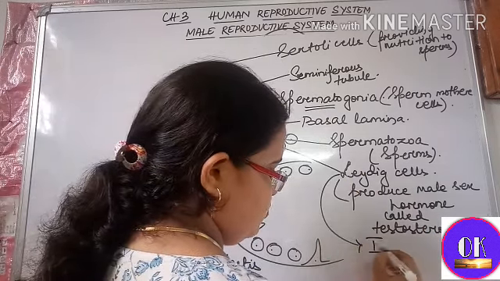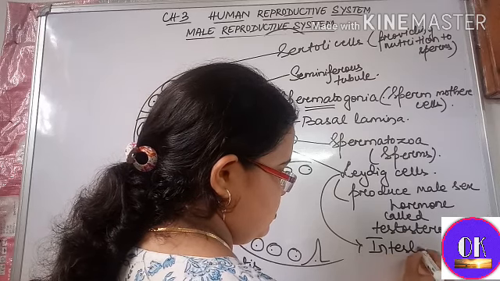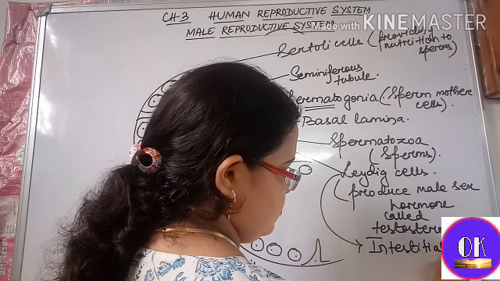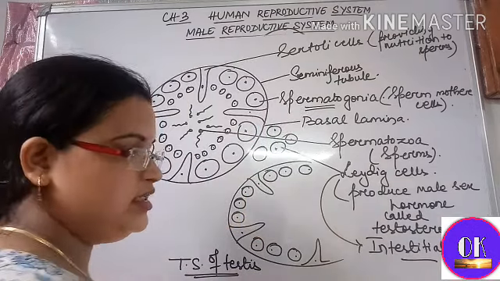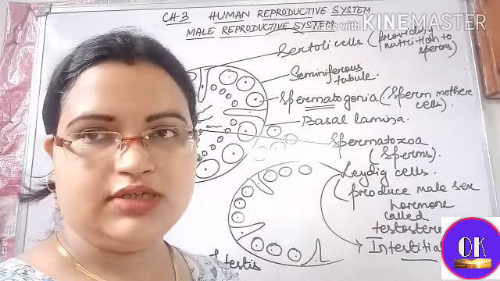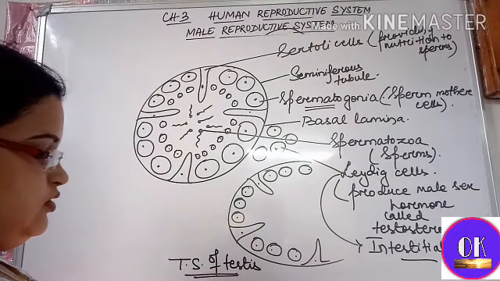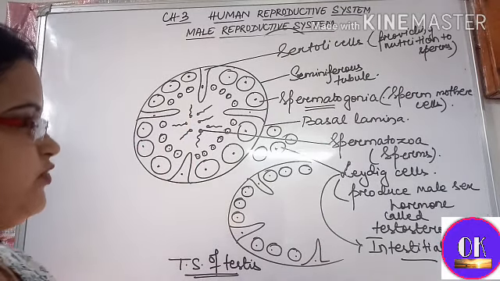Leydig cells are also known as interstitial cells. So this is the whole TS of your testes.